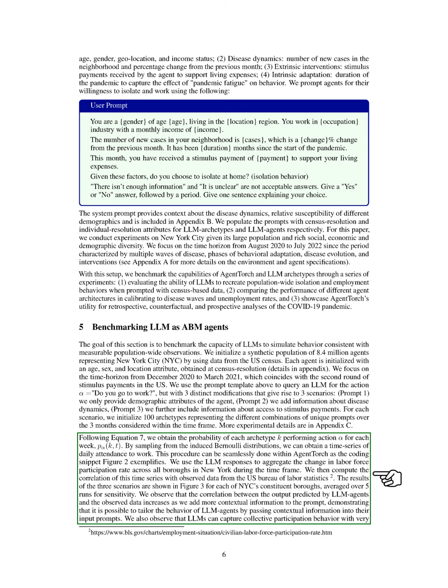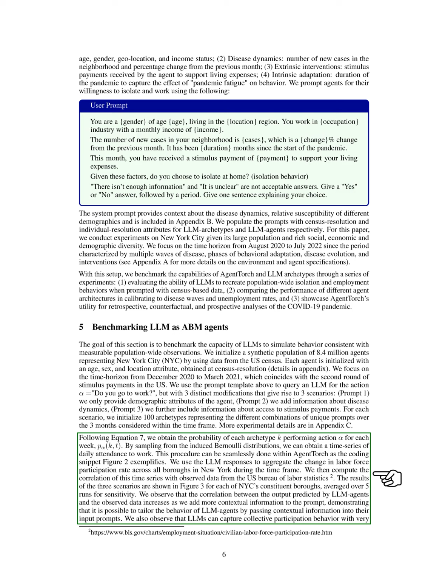We calculate the probability of each archetype performing a specific action, such as going to work, and generate a time series of daily work attendance. We then compare this data with actual labor statistics to evaluate the correlation between our LLM agents' predictions and real-world observations. Our findings indicate that as we provide more contextual information, the correlation improves, suggesting that we can effectively tailor LLM agent behavior.